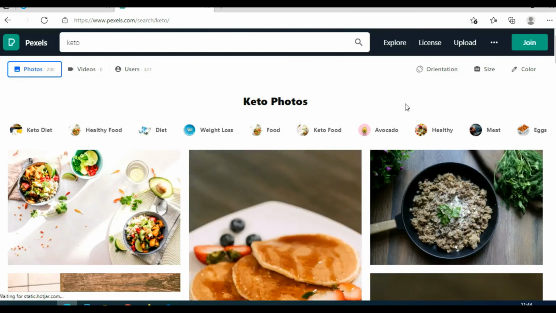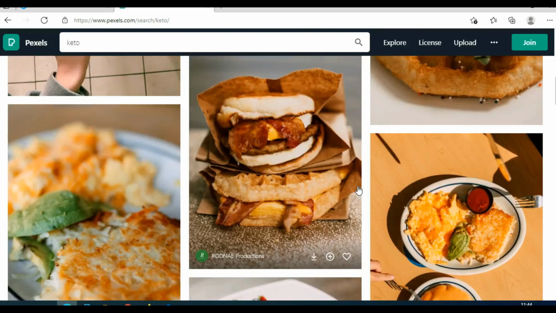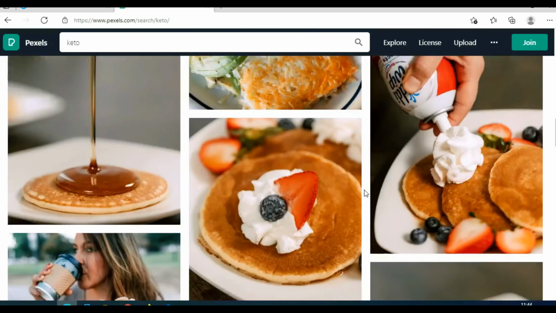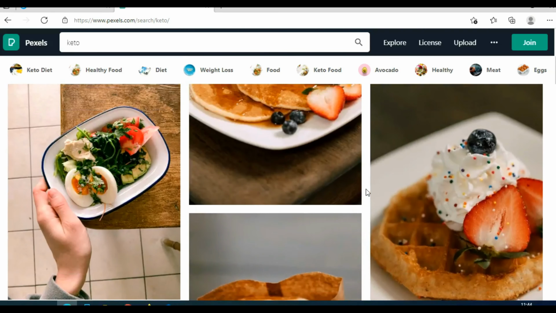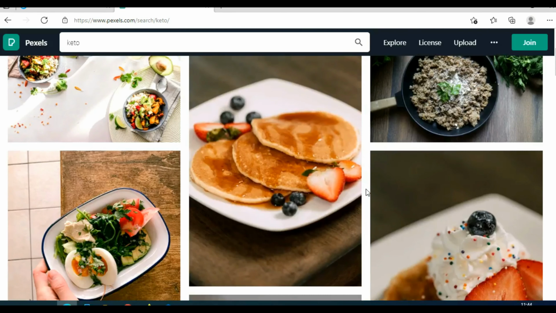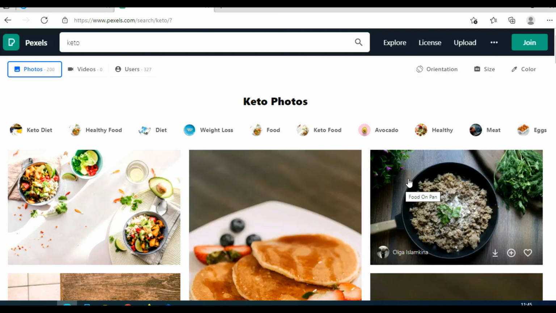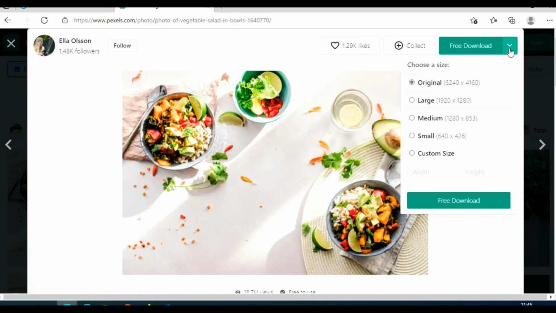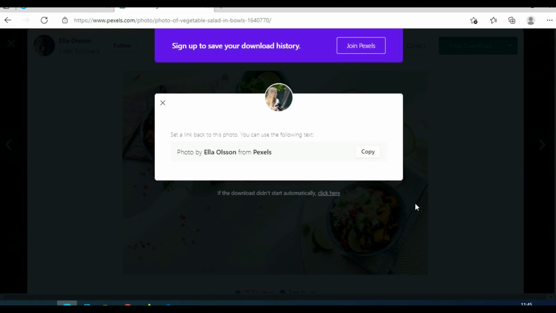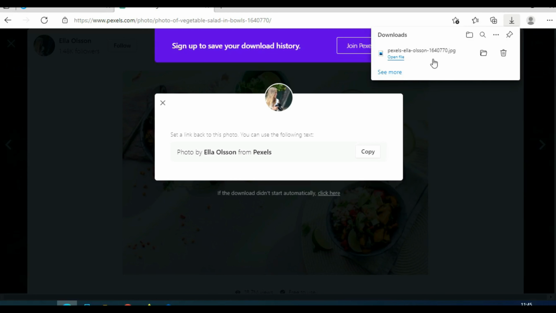So let me just find one of these photos. Let me just choose one of these to find the best one. So let me just go through this. Okay, for example, let's just use this first one here. I will just click on it and then I can choose dimensions. So let's say large and click here on free download. Give it a second and it downloaded this photo.